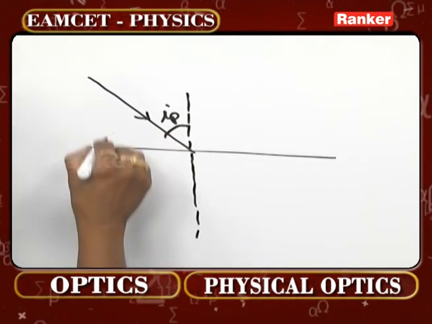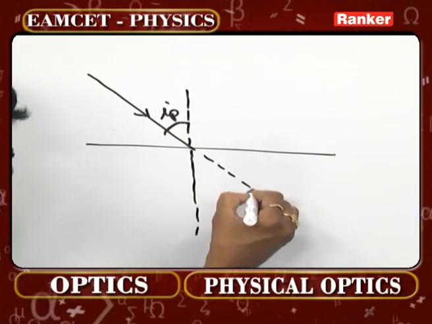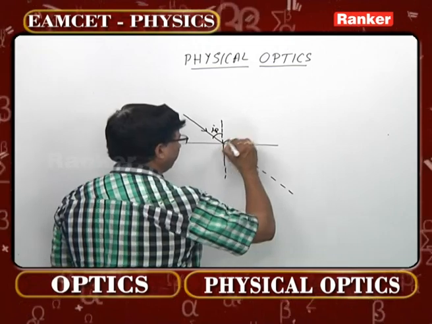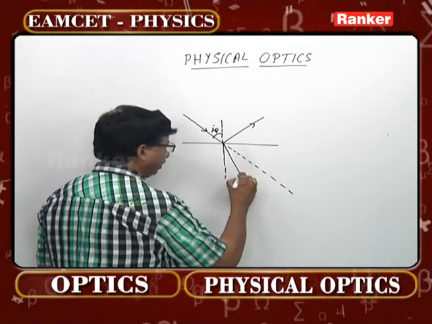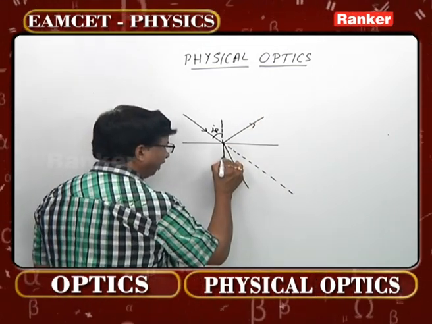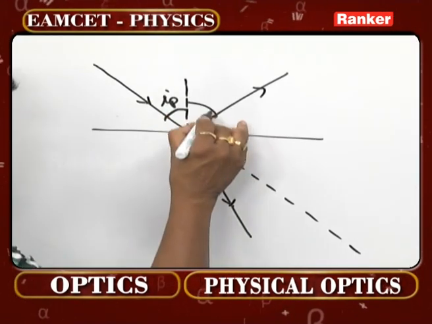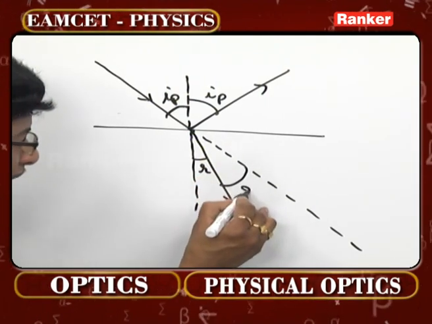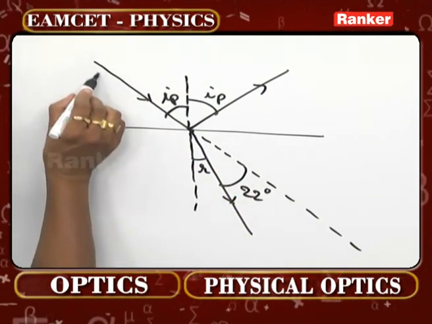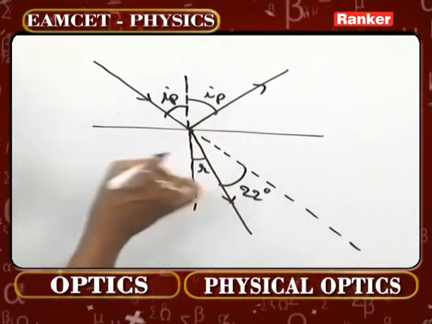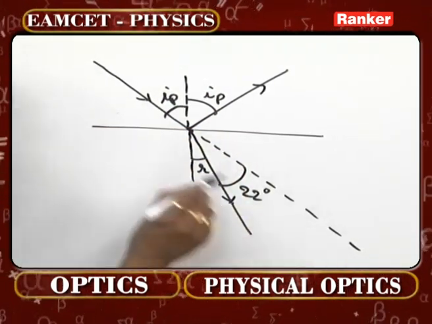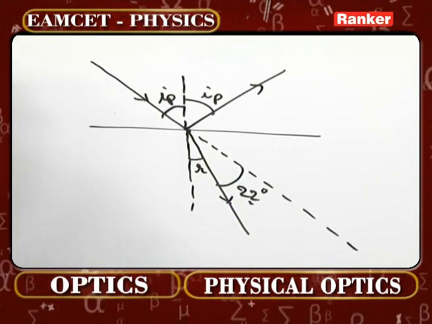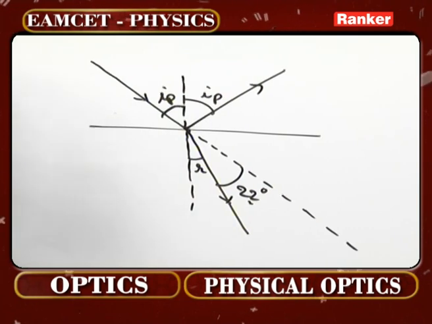Had there been no difference between the media, the ray would have gone straight like this without any deviation. But now it reflects a part over here and refracts over here. This is the angle of refraction, we can understand. This angle again is the angle of polarization. This angle is given as 22 degrees. That means had there been no difference between the refractive indices, this ray would have gone straight. Now it is bending this way. This is called the angle of deviation. That is now given, you see carefully, as 22 degrees there.